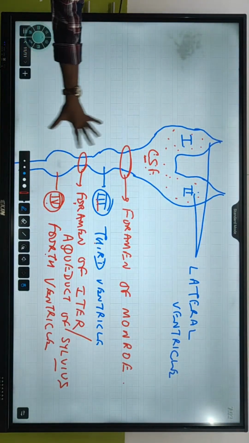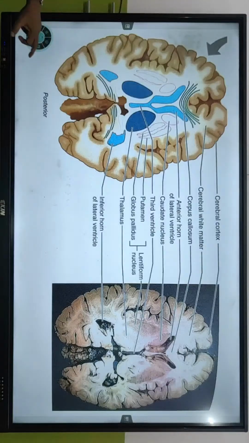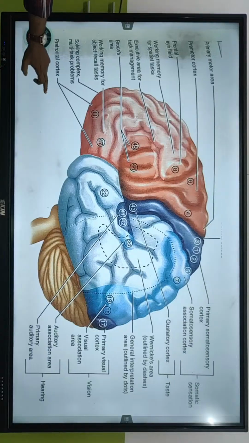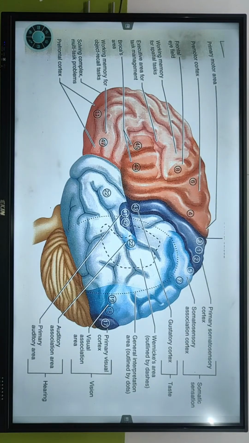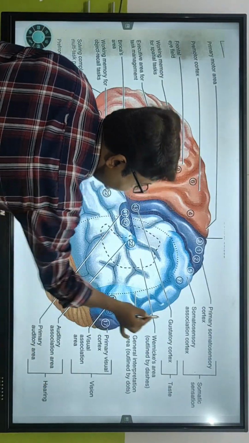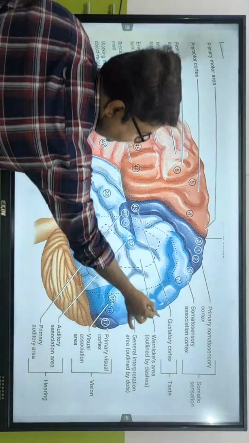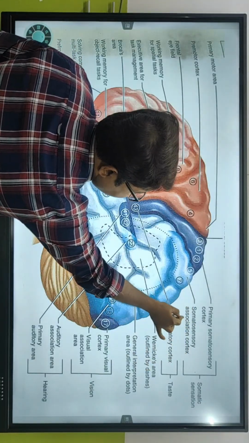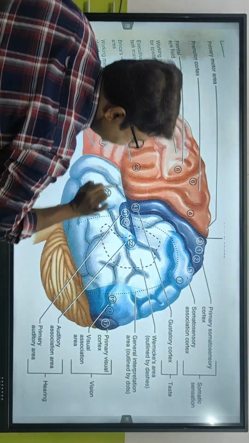So this is the ventricles. These are called the ventricles of the brain. Okay, let's come back. This is the area I was talking about just now. जल्दी से देखो. Hearing, occipital, hearing, gustatory cortex, taste, somatic sensations, somesthetic area, Wernicke's area.